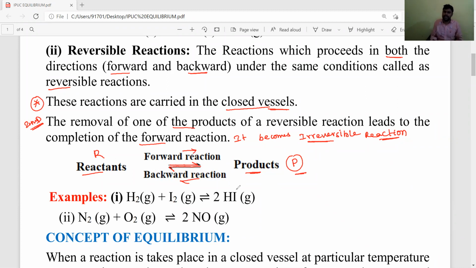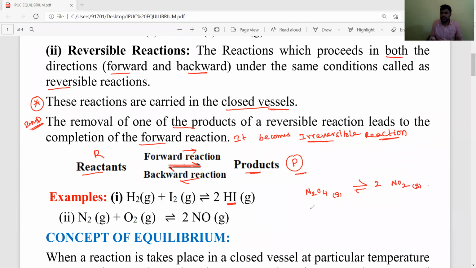Okay students, a few examples of reversible reactions: formation of HI, hydrogen iodide, from H2 and I2, where hydrogen gas and iodine gas combine to form HI. Or formation of NO, where N2 plus O2 is converted into 2NO. In the same way, decomposition of N2O4 gas gives 2NO2 gas.